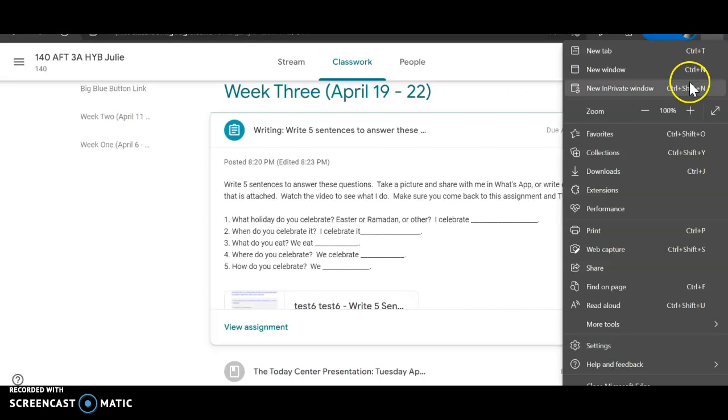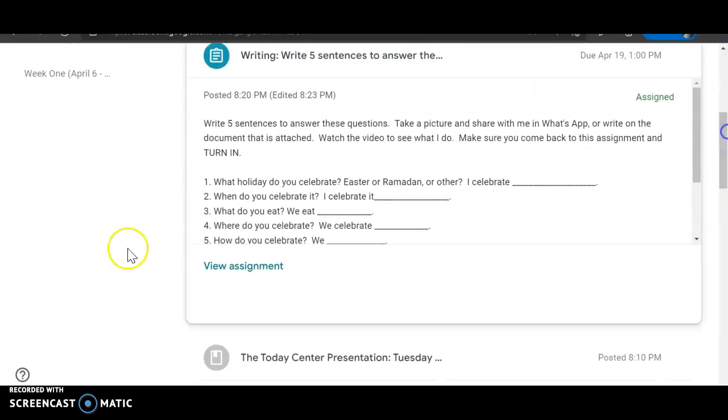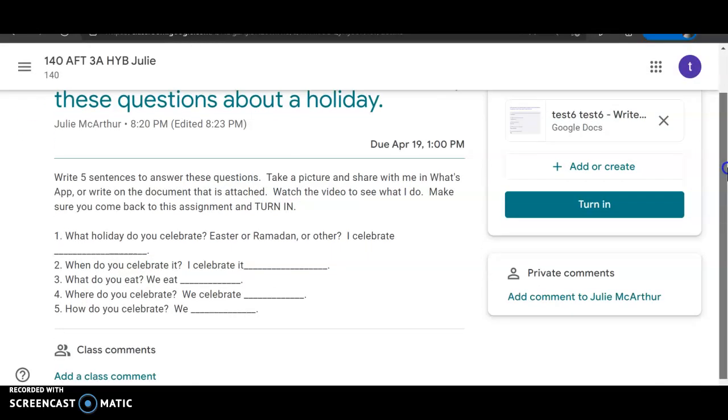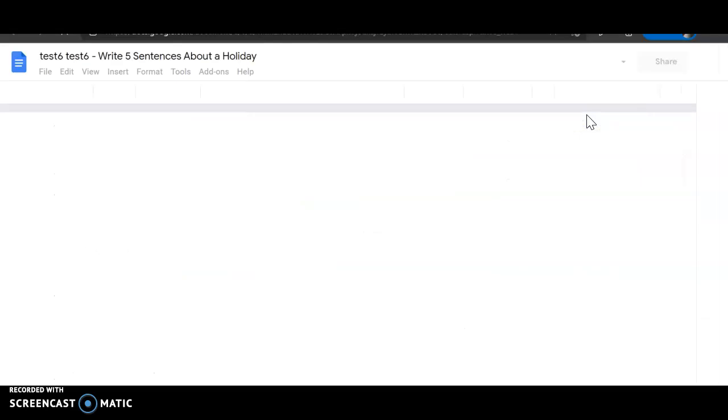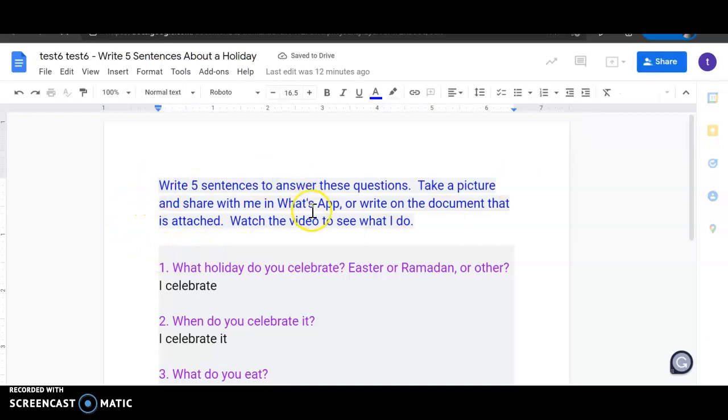Okay, I'll just make it a little bigger. Now I'm going to click on view assignment. When I'm done, I need to click turn in. So I've got questions here to answer. I can write them over here in my notebook, and then take a picture and send it in WhatsApp. Or I can click here and it takes me to the Google document. Okay, and it says the same thing.